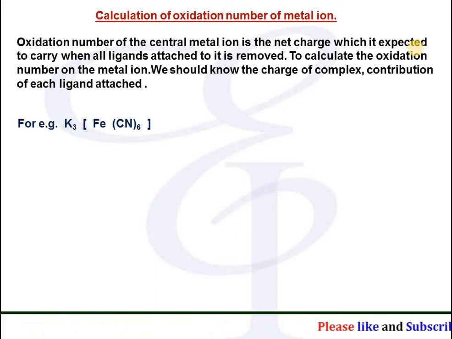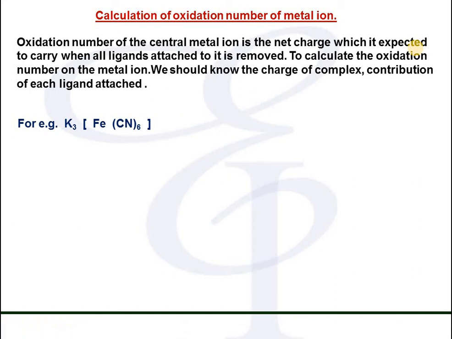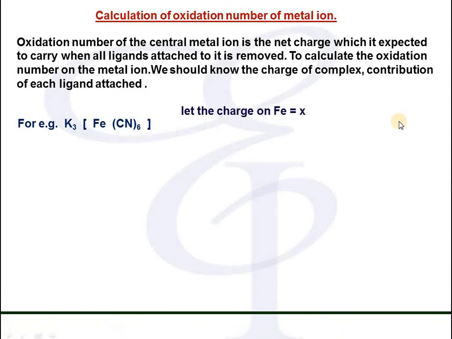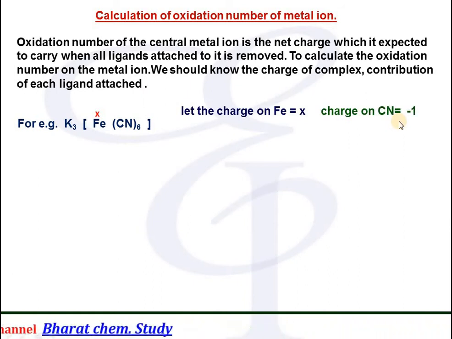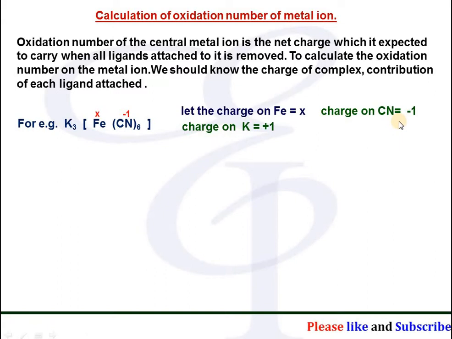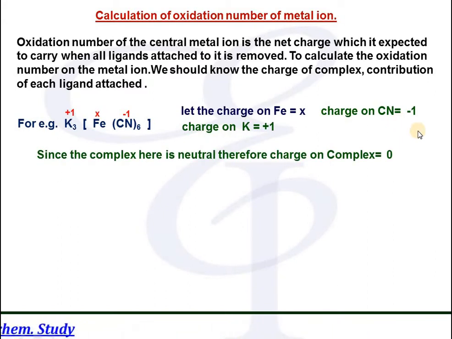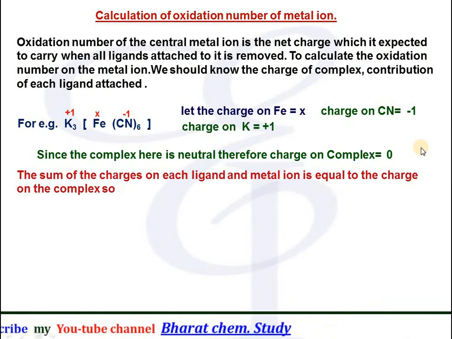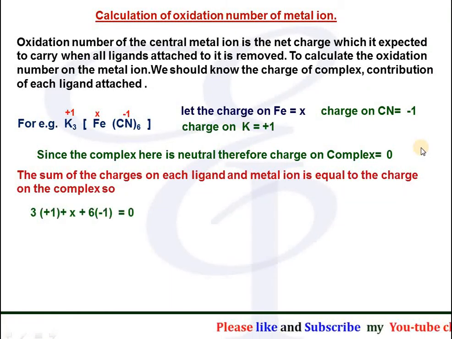For example, in K3[Fe(CN)6], in these complexes we always have to find the oxidation number of only the central metal ion, that is a d-block element. So in this complex, let's take the charge over iron as X. The charge on cyanide ion is -1, we know that from its table, and the charge on potassium is +1. Since the complex here is neutral, the charge over the complex is 0. That means the sum of all the charges on each ligand and the metal ion must be equal to the charge of the complex, that is 0.